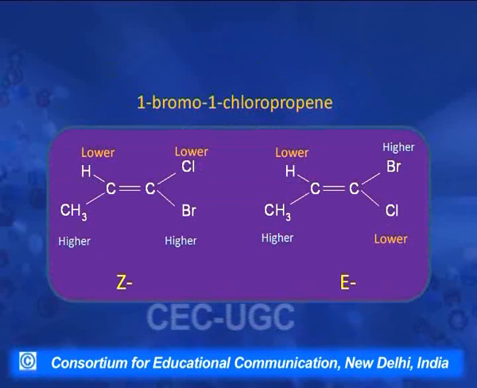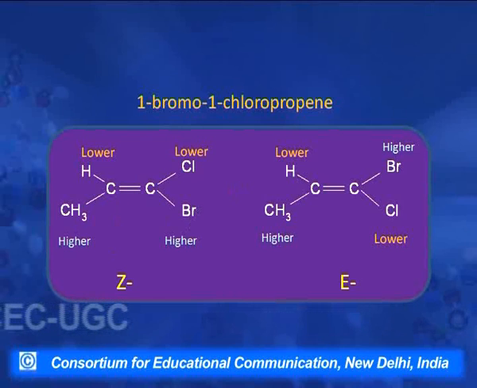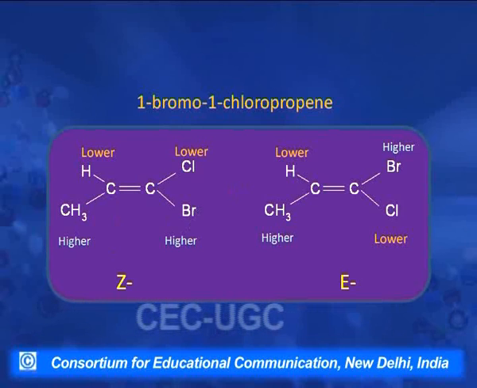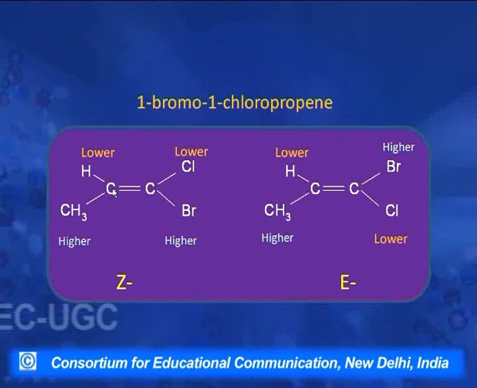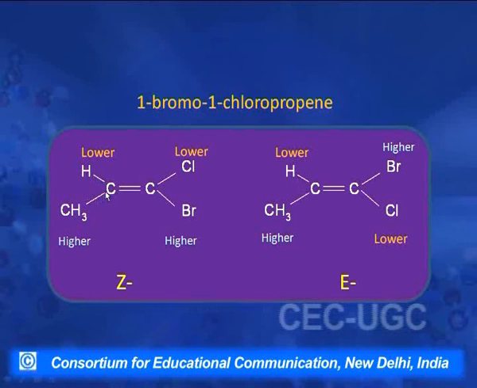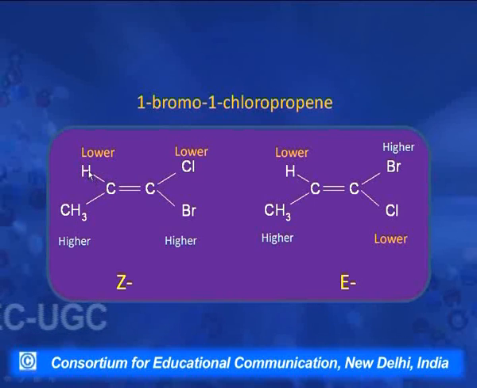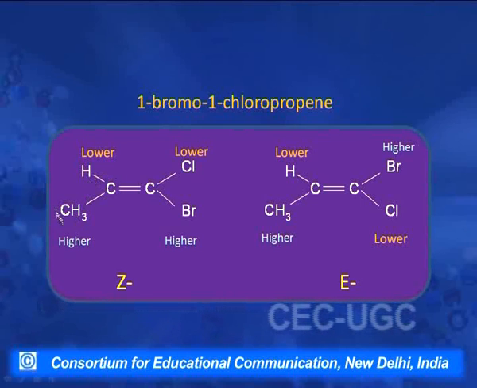Let us apply this to some examples. This is an example that we were talking about where we cannot use the cis or trans system, that is, 1-bromo-1-chloropropene. Now, here we look at the first carbon, it has one hydrogen and one methyl group. Methyl is attached through carbon and here it is hydrogen. So, obviously, the carbon of the methyl is given the higher priority. So, this is the higher priority group, this is the lower priority group.